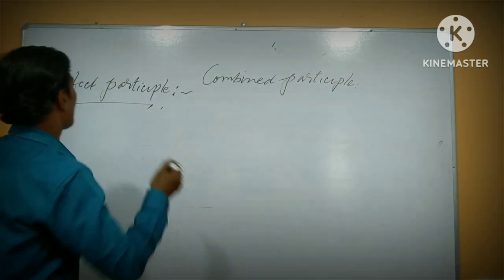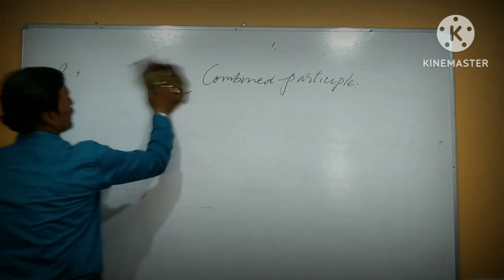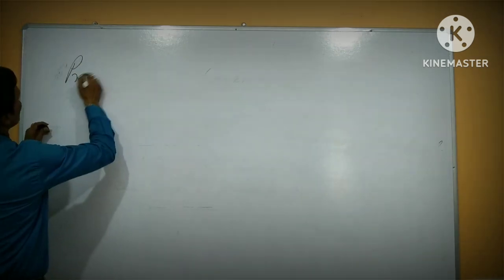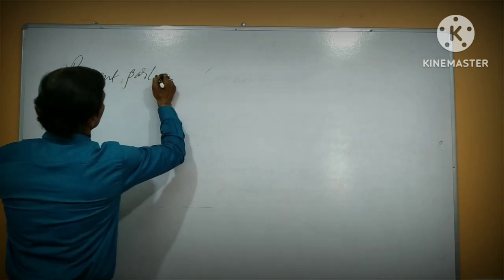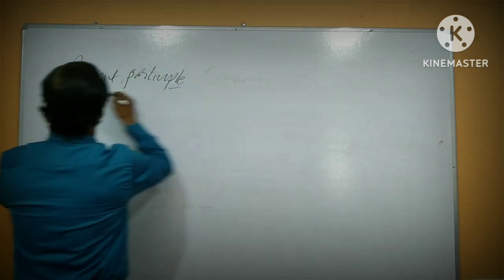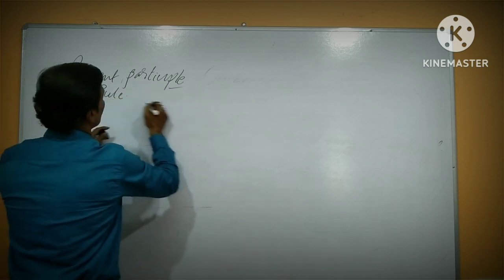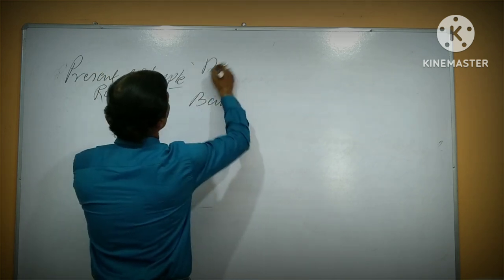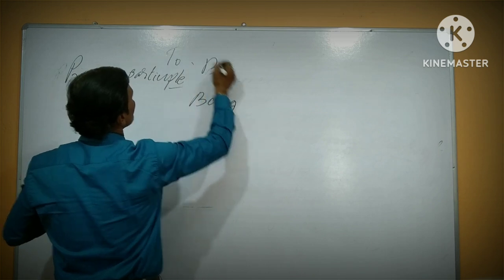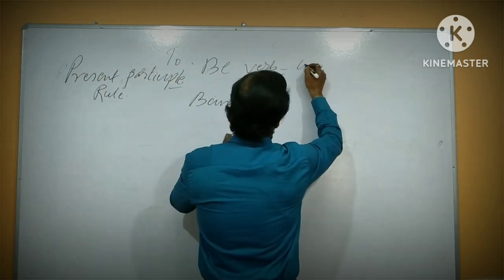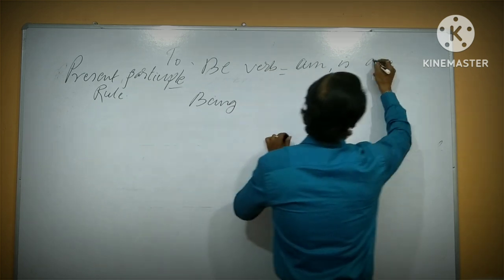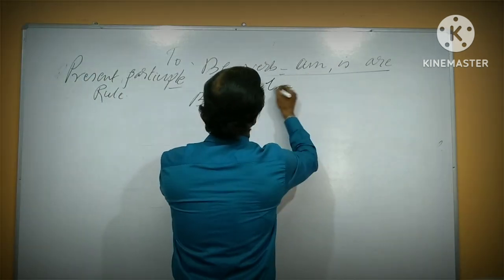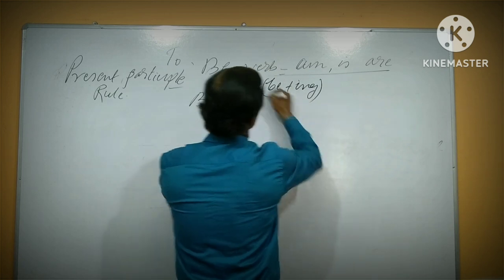Okay. So, rules. Be the honor of the class, don't lose your patience and come here. Okay. Present participle. Rule: first, being. Why do I say being? Be verb means am, is, are, all the be verbs. So that is why being is the be verb plus ing form.